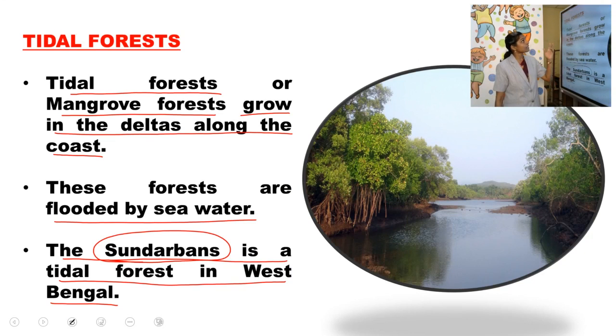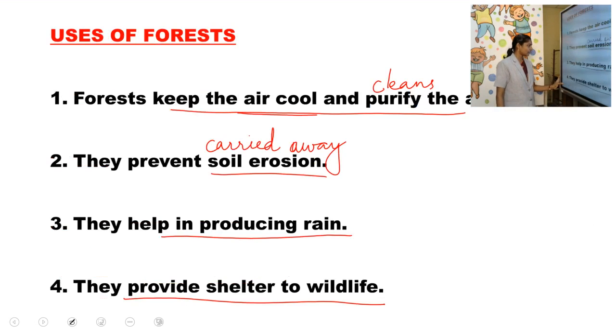The tidal forest is otherwise known as the mangrove forest. They grow in the deltas along the coast. These forests are flooded by sea water, and the Sundarbans is one of the best examples for the tidal forest. Where is it? In West Bengal.